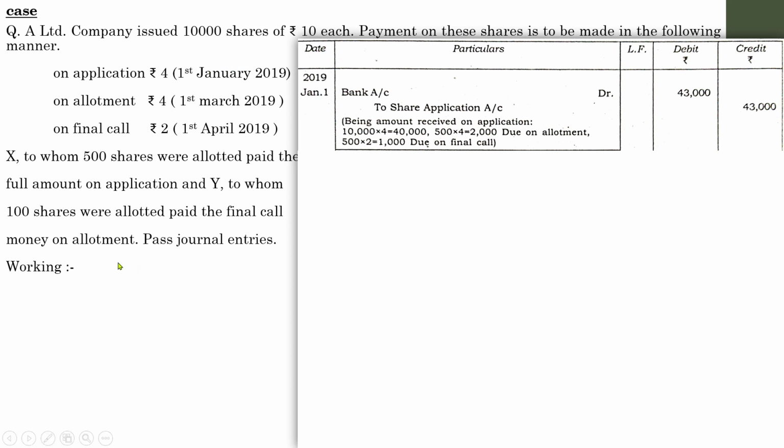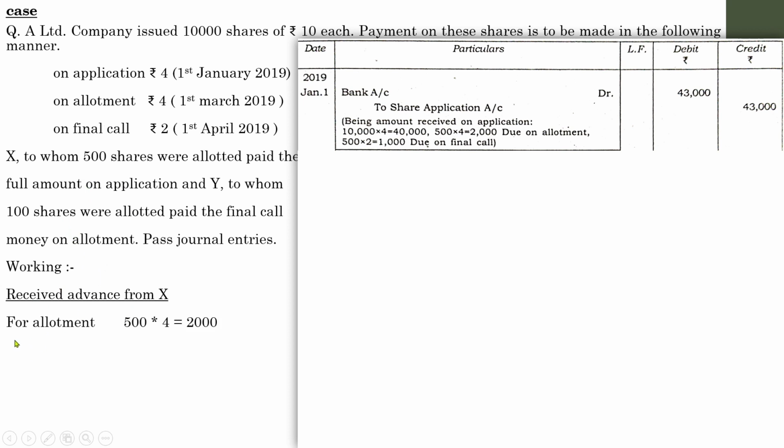Let me show with a working note. How much was the amount received from Mr. X? So the actual amount to be received at the time of application collection was 40,000. So we need to find the advance, how much was the advance amount received by the company from that particular person. So the amount received in advance from Mr. X is, he has paid the allotment and call money at the time of application.